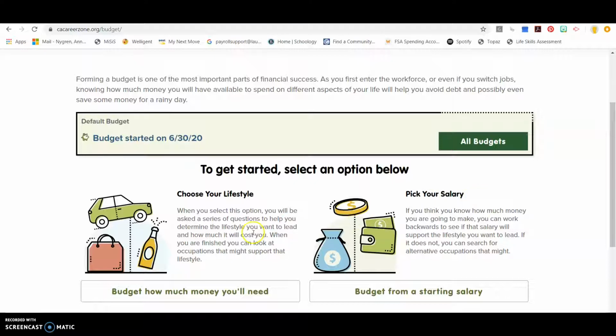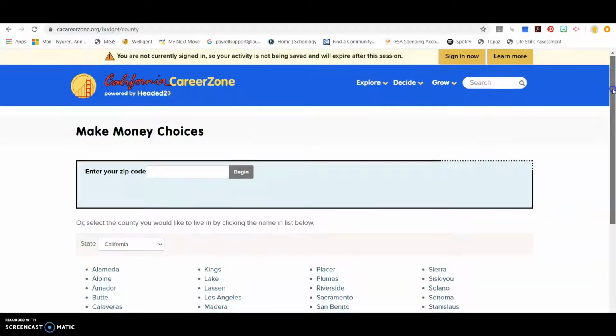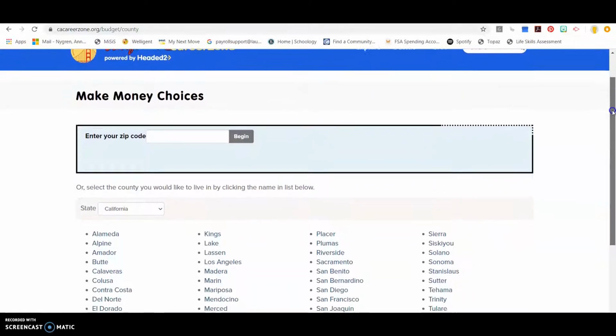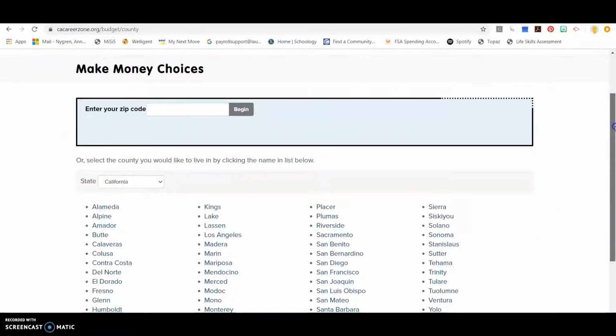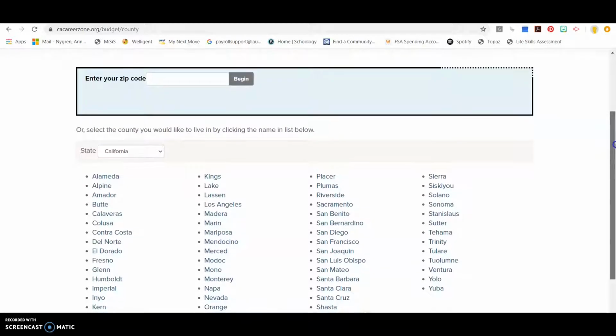The option I'd like you to start with for today is the first one, choose your lifestyle. So to get started with that one, you'll click on budget how much money you'll need. So once I click there, it gives me an option to select either a county that I plan on living in someday or entering the zip code that I plan on living in or my current zip code.